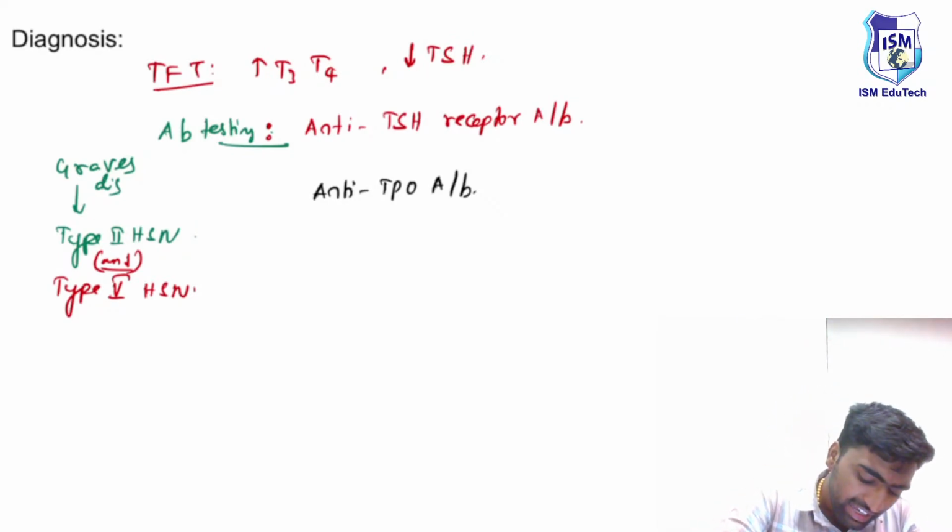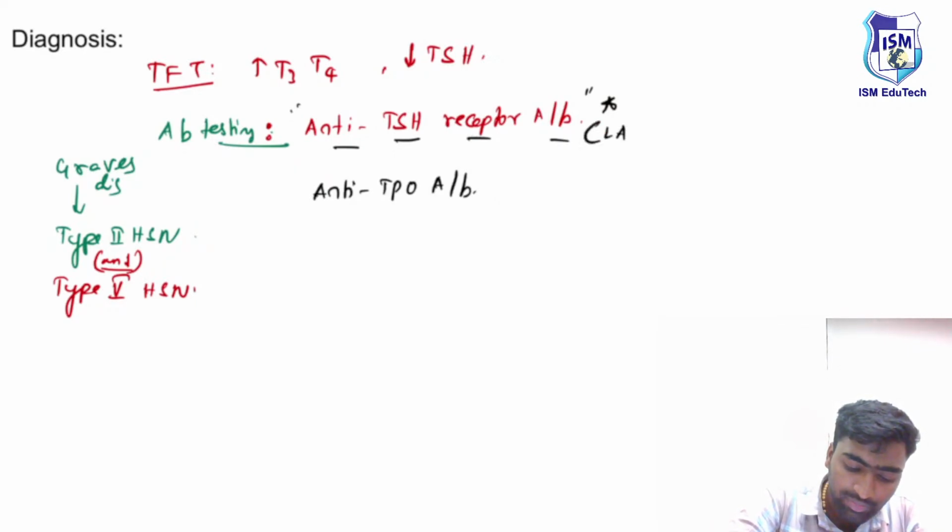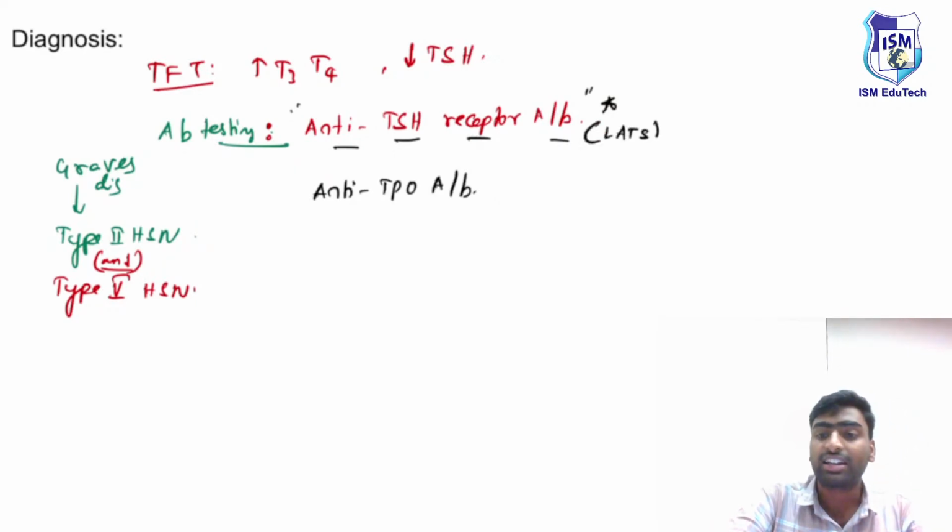Whereas in the case of Graves', the hyperthyroidism is mainly because of the anti-TSH receptor antibody, which is also known as long-acting thyroid stimulator or thyroid stimulating antibody. Just remember. With this, we come to a conclusion.